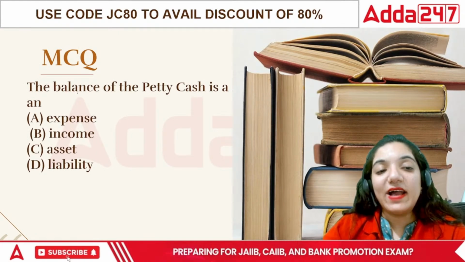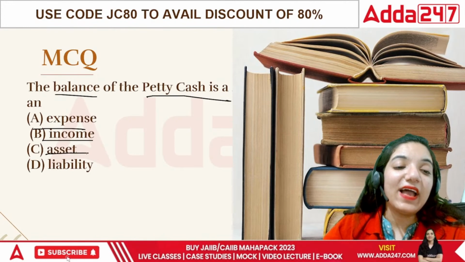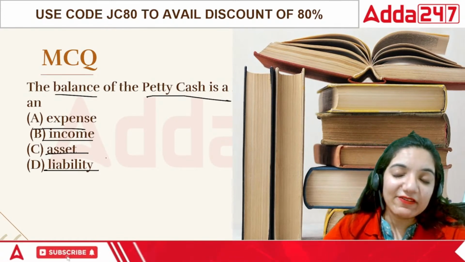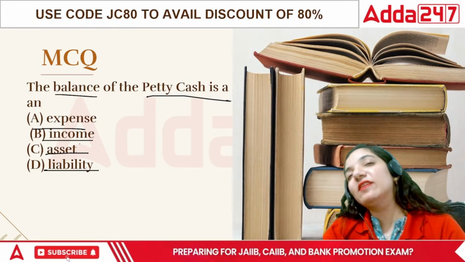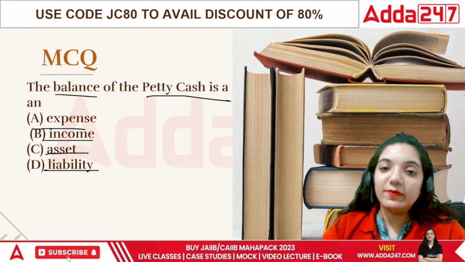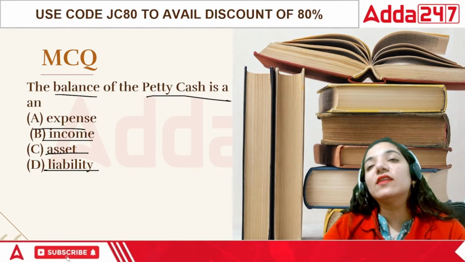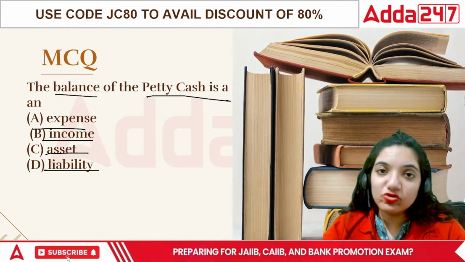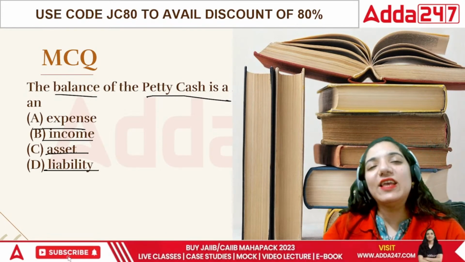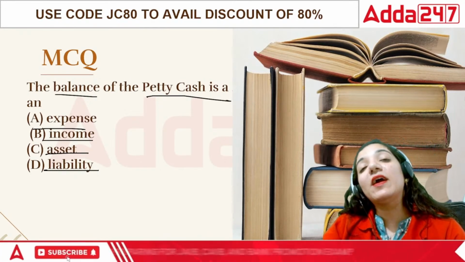Next point, the balance of the petty cash is an expense, income, asset, or a liability. When we talk about petty cash, this is the cash that is left by the year end, as if we have given it to petty cashiers. That means this money is given to them so that they can incur the expenses in relation to the small expenses of the business, courier based expenses, repair based expenses.